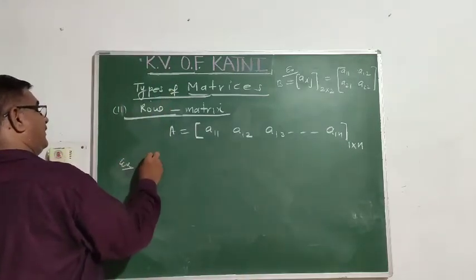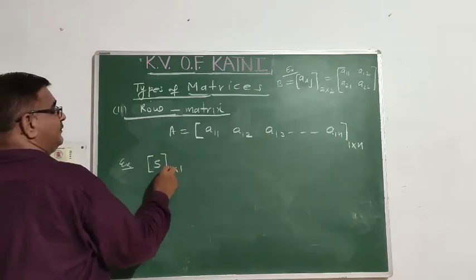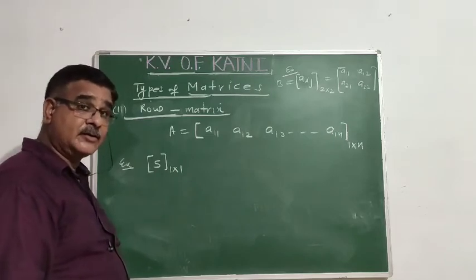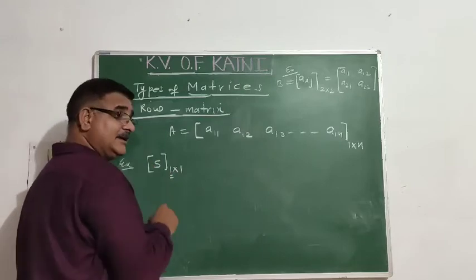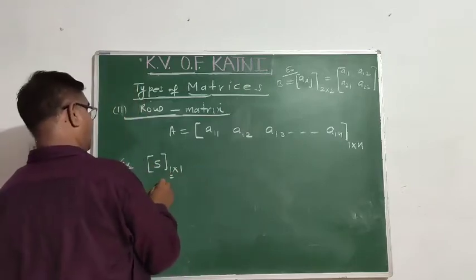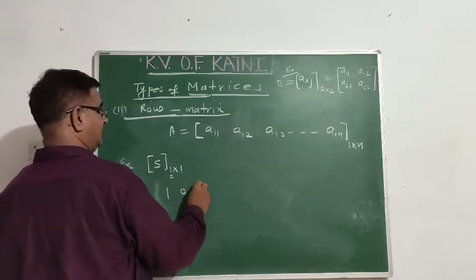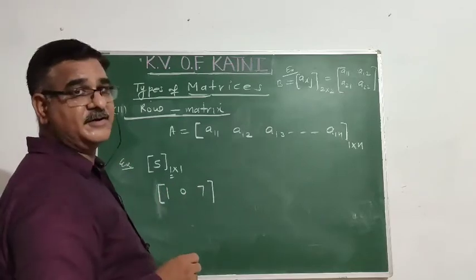For example, once again you have only 5. Its order is 1 cross 1. How many rows are there? Only one row, first position. So that's why it is a row matrix also. Then you have another matrix 1, 0, 7. What is the order of this matrix?